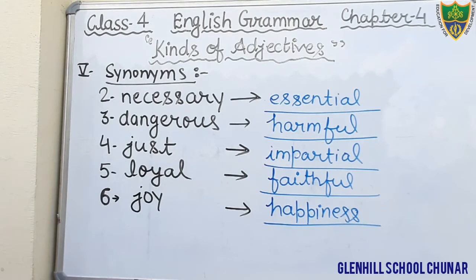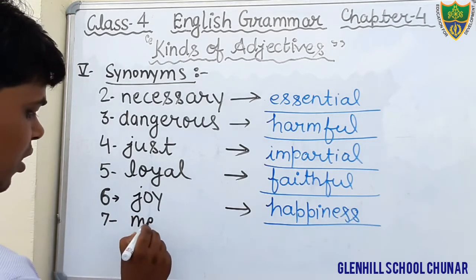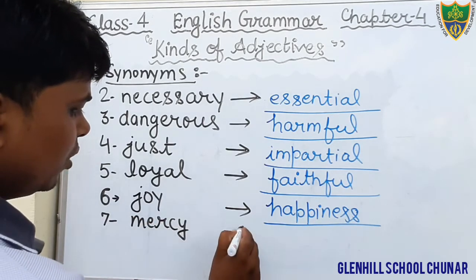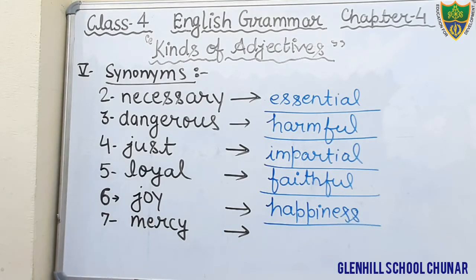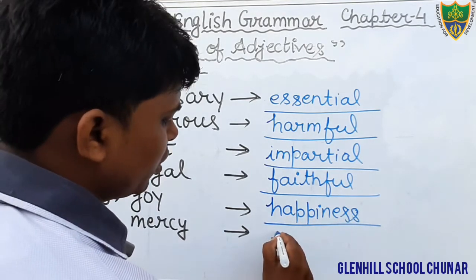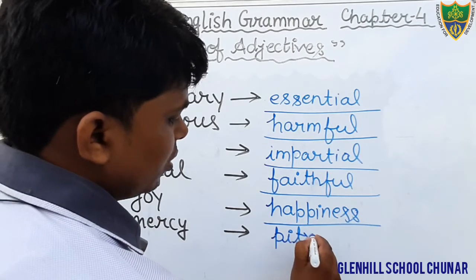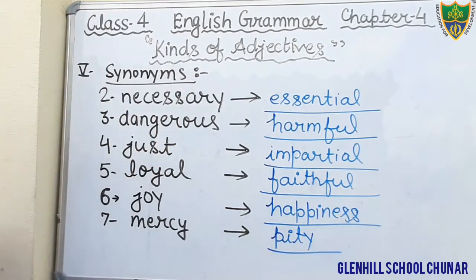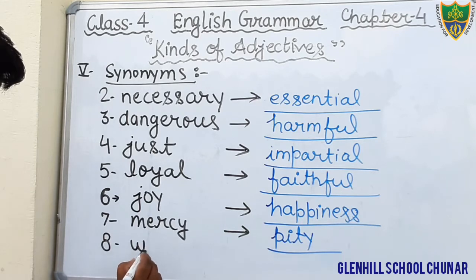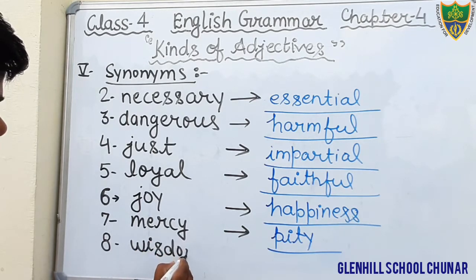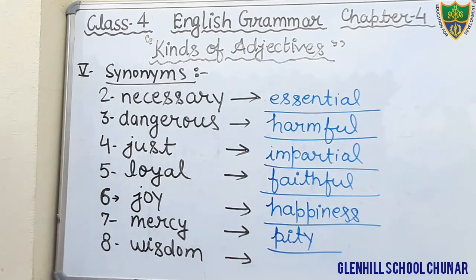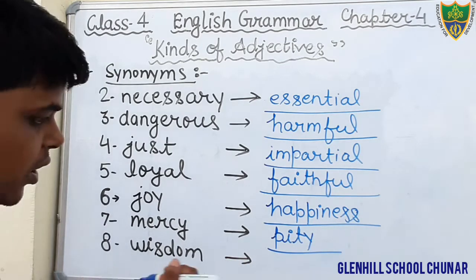Next question, question number 7. Let's see what question number 7 is. Mercy. What will be the suitable synonym? Mercy means kind, or pity, you can say. Okay, pity. Just write down, the synonym of mercy is pity, or you can also say kind. Question number 8. Wisdom. Wisdom is intelligence.